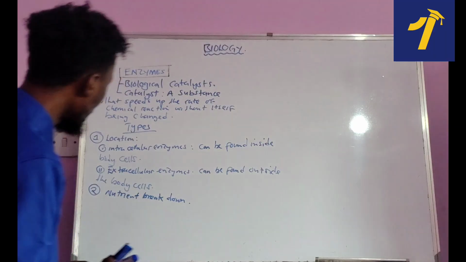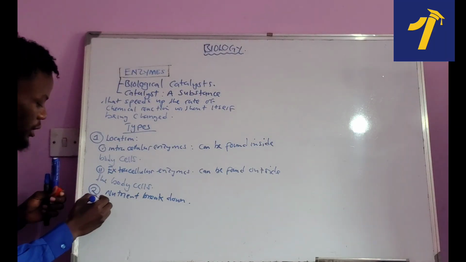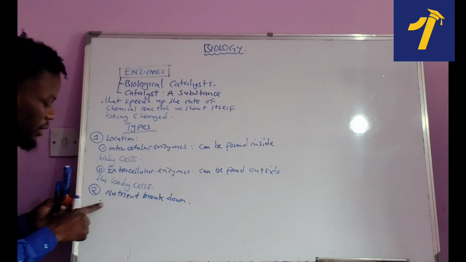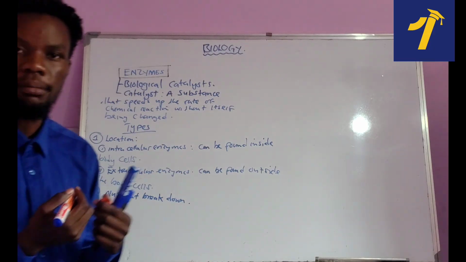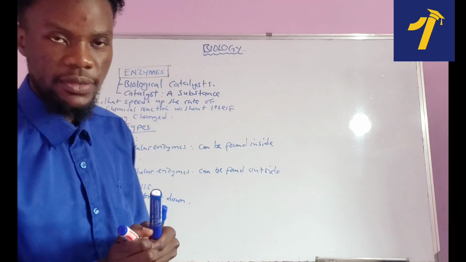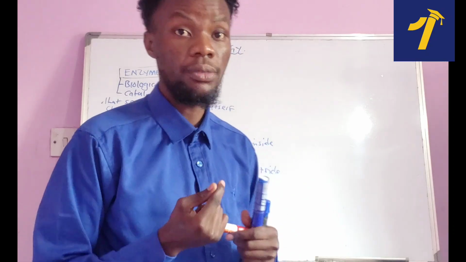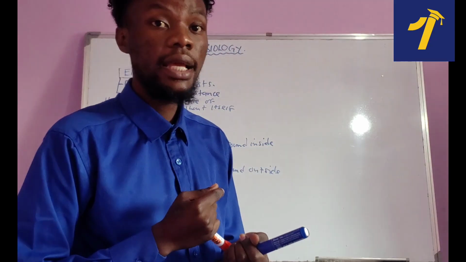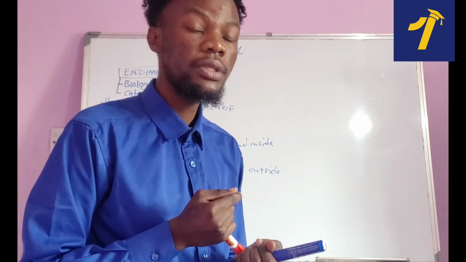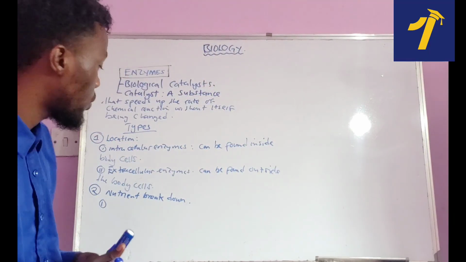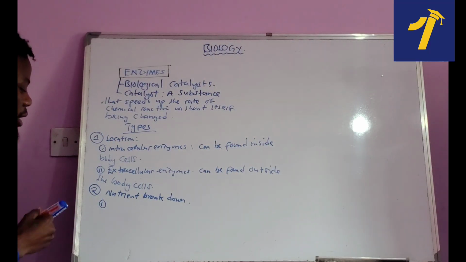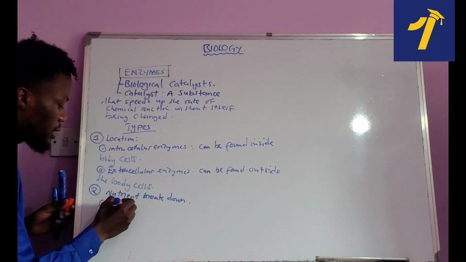Okay, what is that? We've got different types of nutrients in our body. What are those? Let's start with the famous one, which is carbohydrates. There are certain enzymes that act on carbohydrates, and there's a name that we call those enzymes according to what I'm going to say here. So the first nutrient that they break down is carbohydrates.